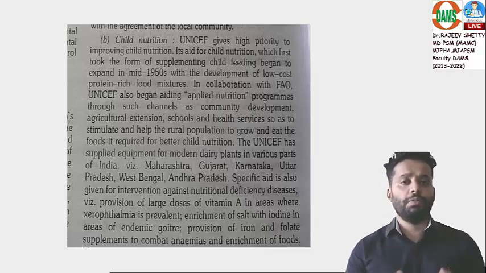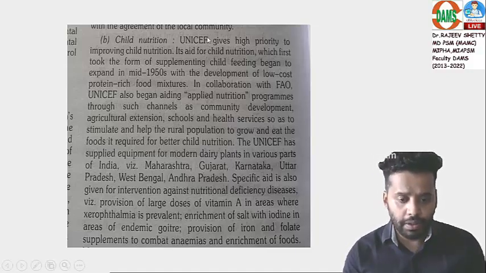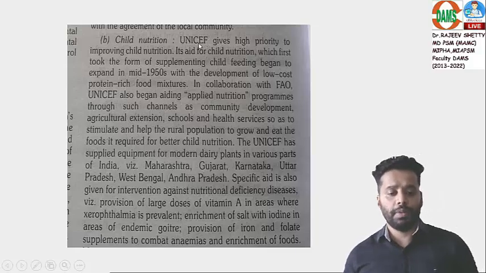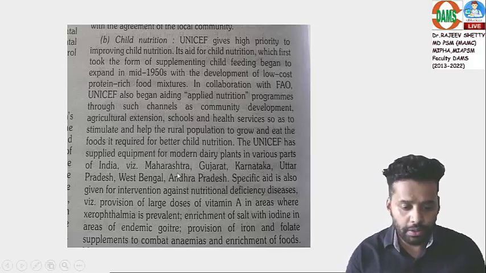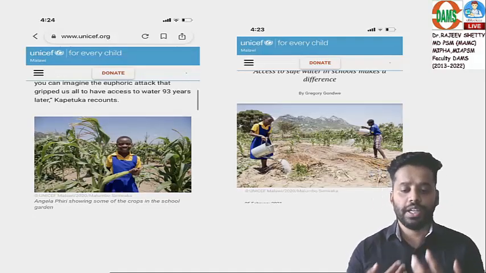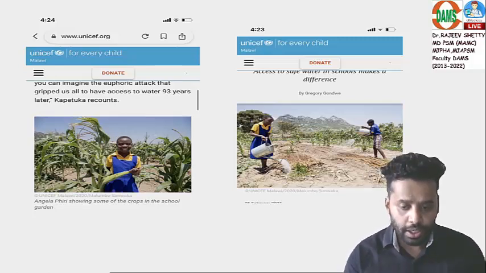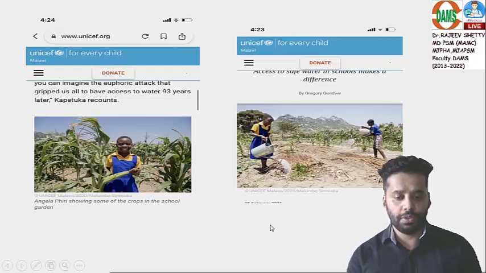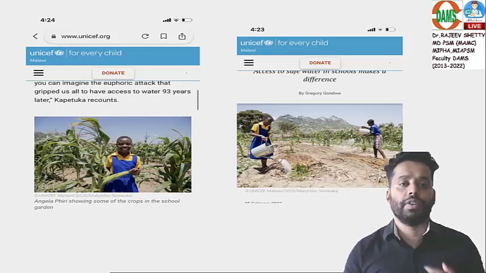Usually FAO and WHO take part in training, but UNICEF provides infrastructure, manures and seeds. Usually in schools they will be given manures, seeds, grains, and even water facility. And school children will grow their vegetables, if possible fruits, and consume them so that it will improve the nutrition of a child.